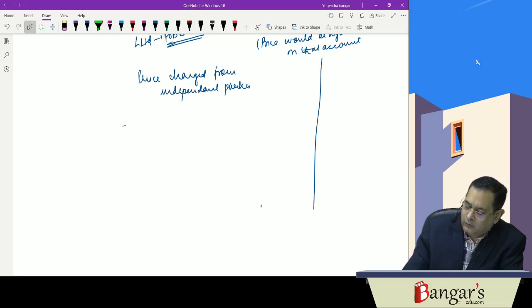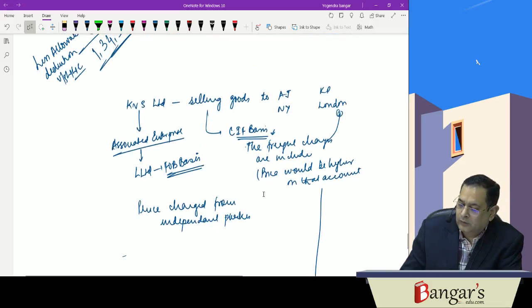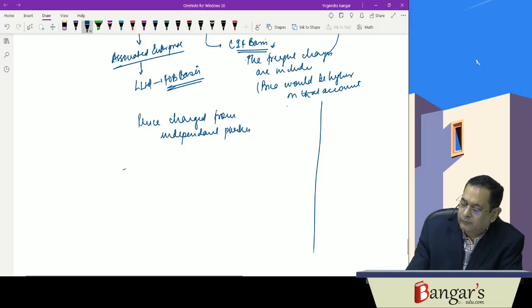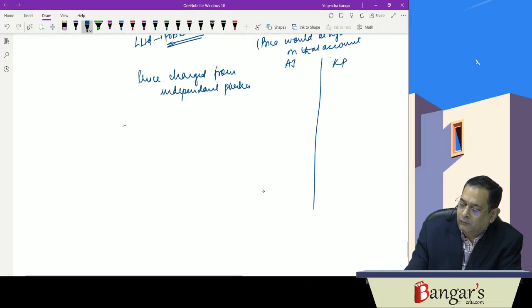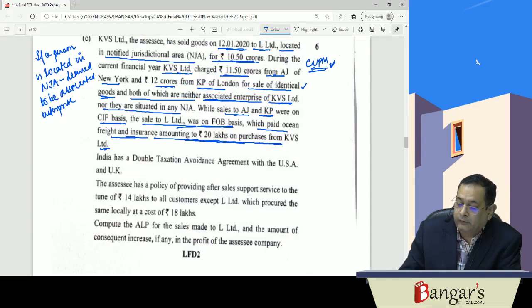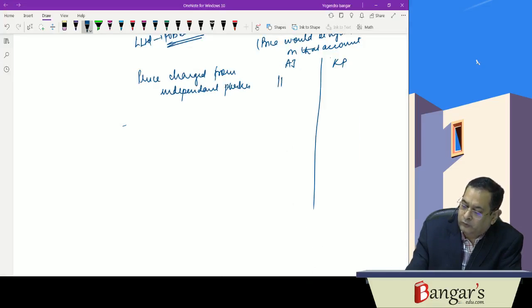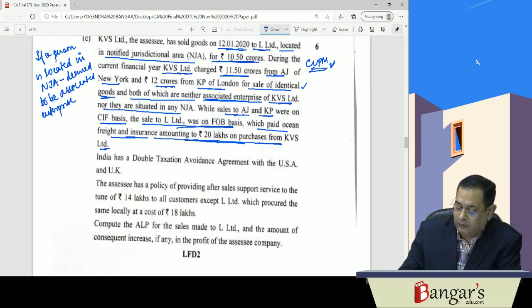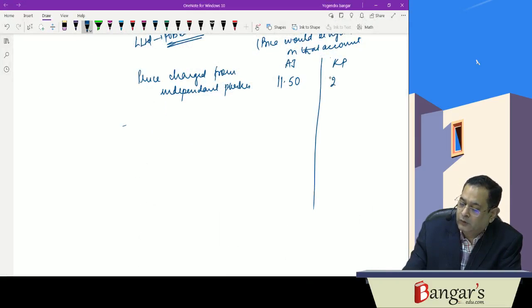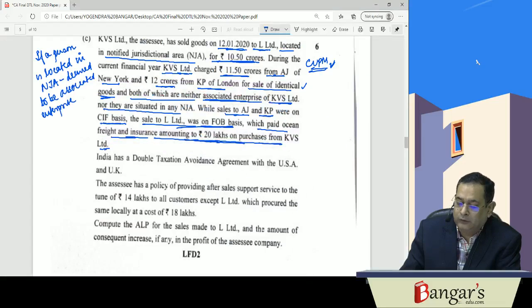One is AJ and one is KP. From AJ the price charged is 11.50 crores, and from KP it is 12 crores.